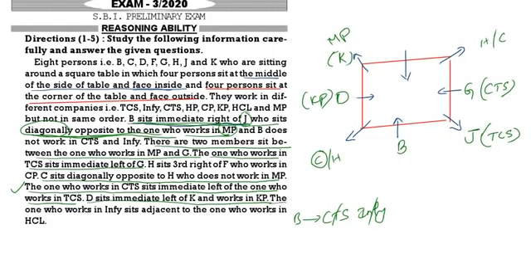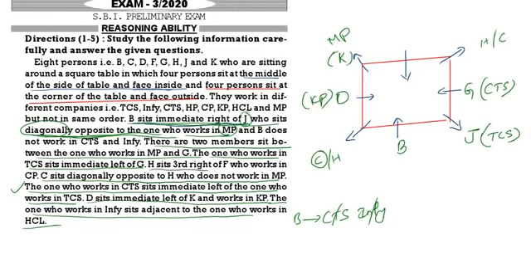The one who works in INFI sits adjacent to the one who works in HCl. So INFI is sitting adjacent to HCl, that is given.